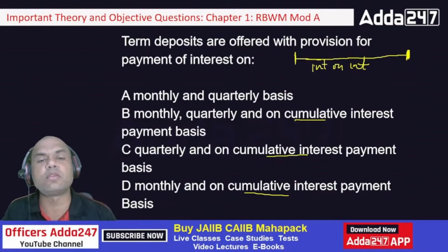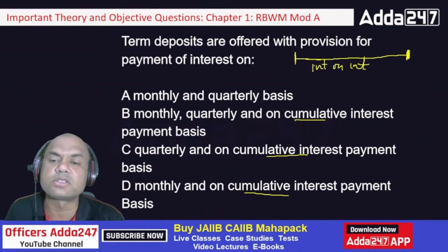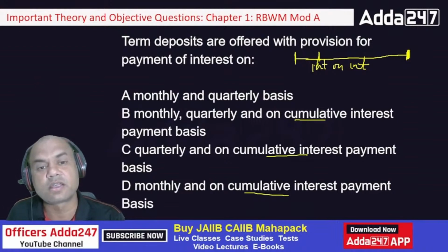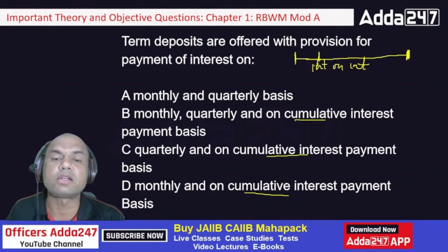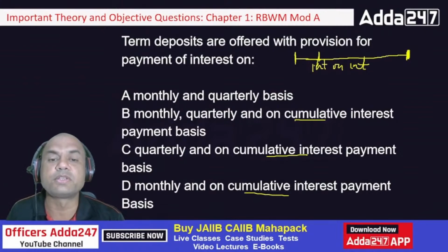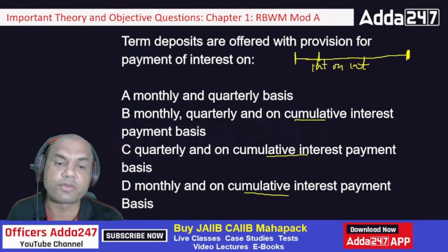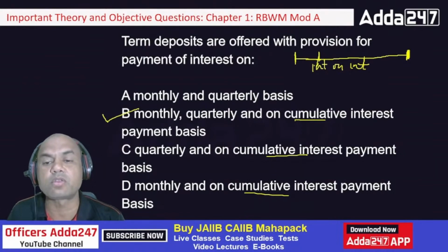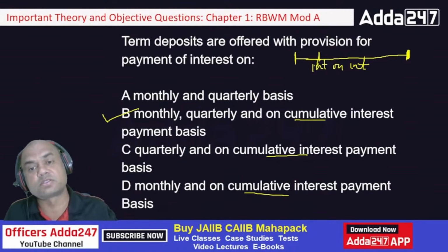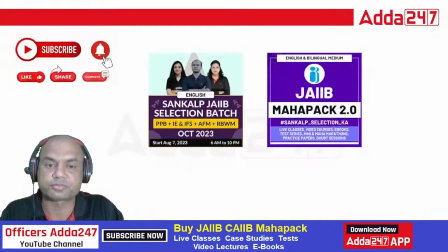If you take it monthly, then what happens? The monthly interest is gone. Suppose I withdraw it monthly, so the monthly interest is received by me, and I won't earn interest on this, right? So that's why... What are the types of FDs offered by the banks? With provision of payment on, what is the payment provision given? Monthly, quarterly and on cumulative. So the answer is definitely this, because I can give the interest on monthly basis also, on quarterly basis also, and on cumulative interest also.